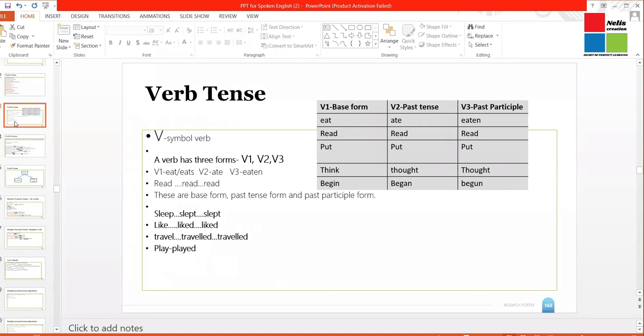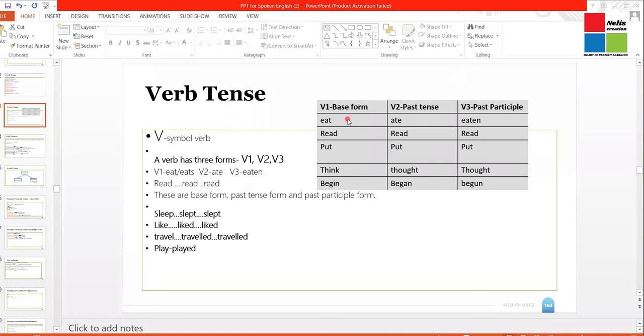But in today's video, we are only going to talk about simple present tense. But before that, we need to know a little bit about tenses. The main thing about tenses is we need to have some clarity about the verb, because the verb is the main thing if we have to understand tenses. Now, a verb has three forms: the first form, the second form, and the third form.